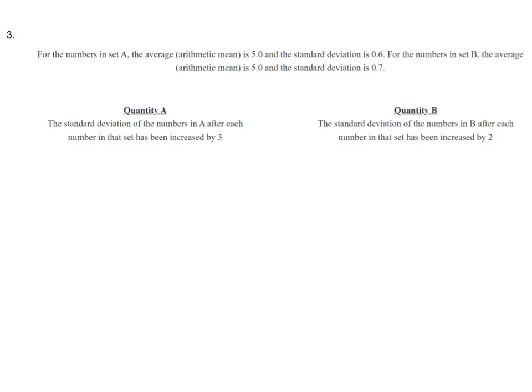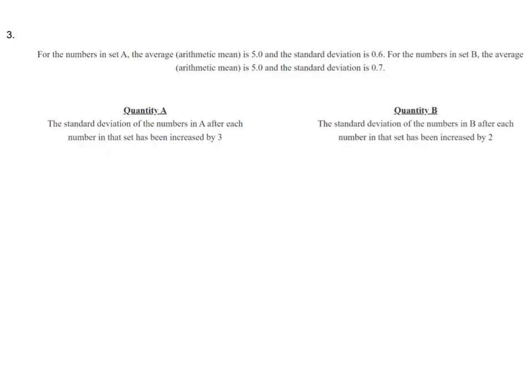For the numbers in set A, the arithmetic mean is 5 and the standard deviation is 0.6. For the numbers in set B, the arithmetic mean is 5 and the standard deviation is 0.7. Okay. Quantity A, the standard deviation of the numbers in A after each number in that set has been increased by 3, and Quantity B, the standard deviation of the numbers in B after each number in that set has been increased by 2.